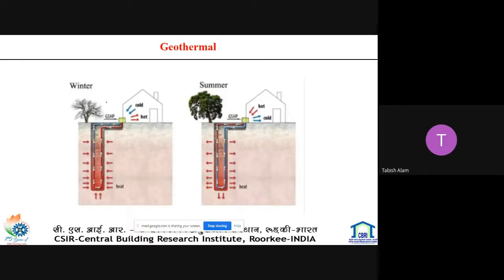The basic concept is to utilize the constant temperature of the soil throughout the year. In the winter, it serves as a source of energy which transfers heat to the flowing fluid, and in the summer it serves as a sink. So basically it exchanges heat between the building and the ground.